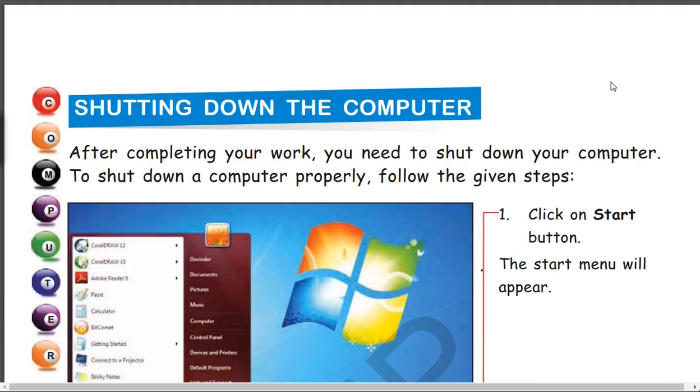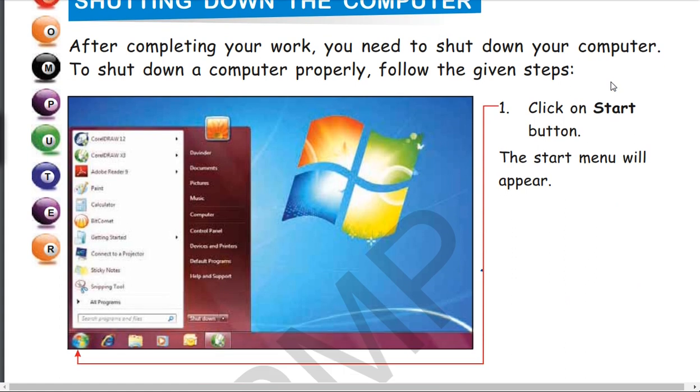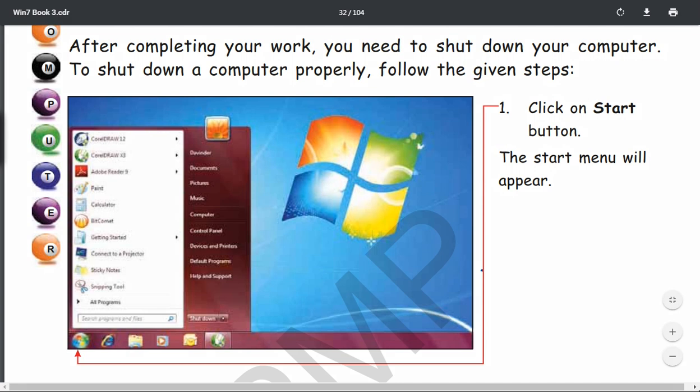Now we will have a look at shutdown. Shutting down means closing the computer. What is the meaning of shutdown? Please take a note again.